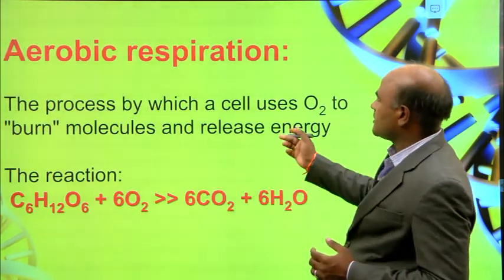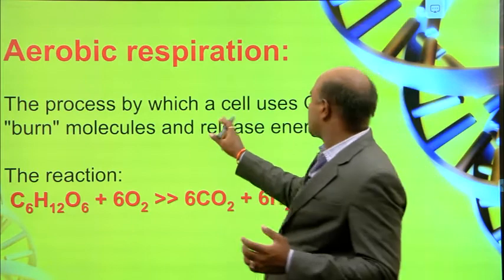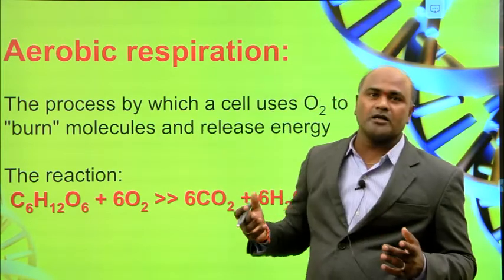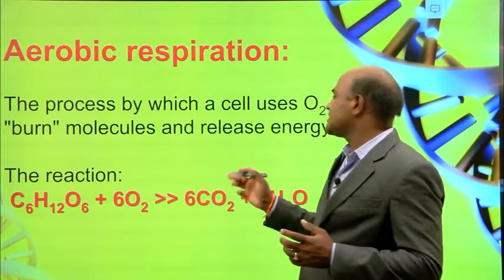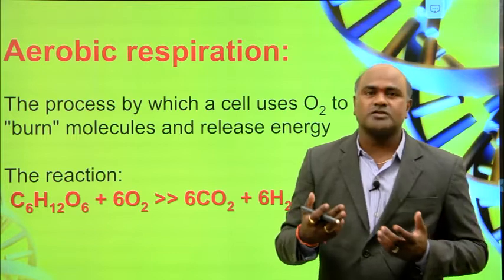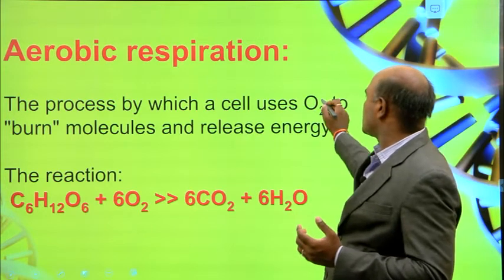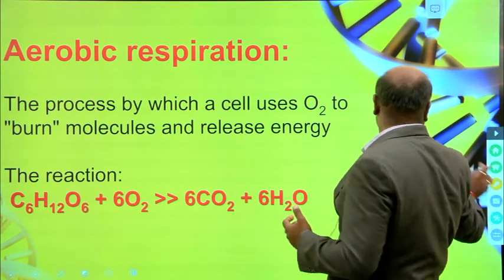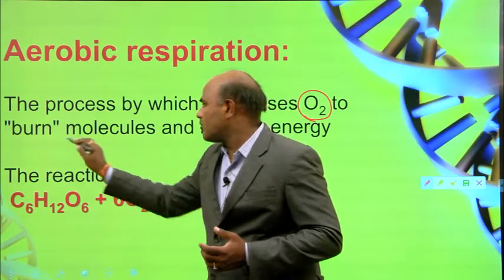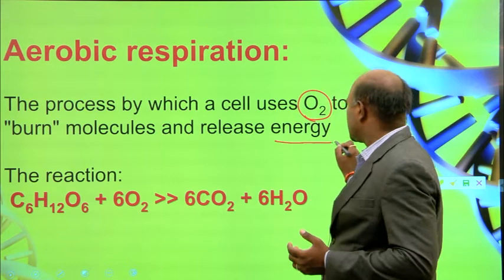This is aerobic respiration, the process by which a cell uses oxygen to burn molecules and release energy.